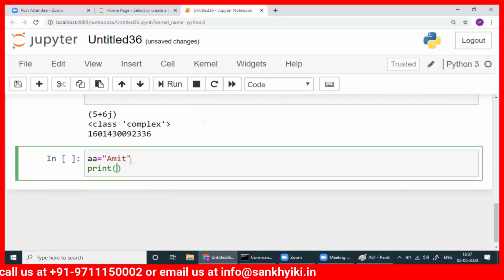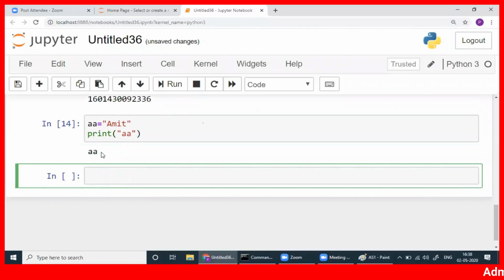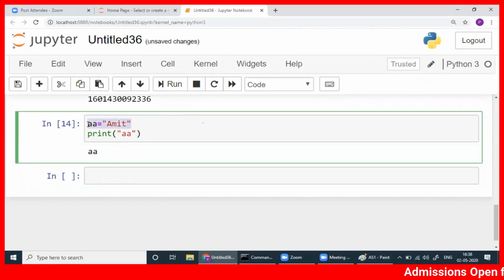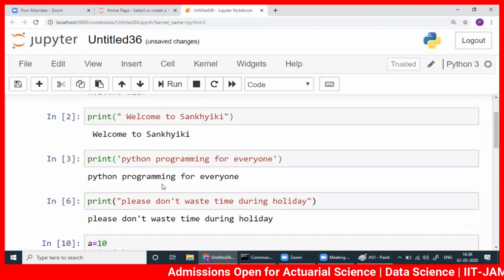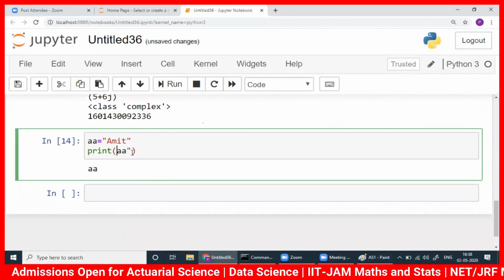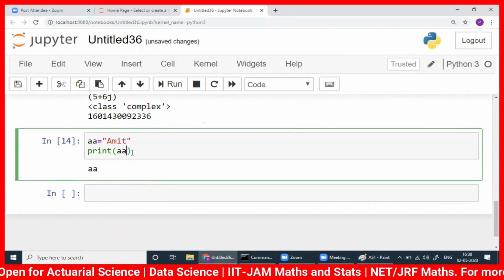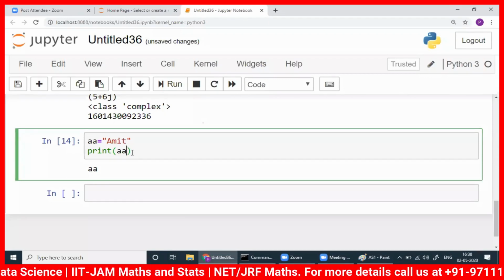Print AA. If I write print AA, you should not write quotes here. If you write quotes, then AA will come, that is the letters AA printed. That's a separate thing. But because this is a variable now, you should not write any quote here. So you are printing a string here.